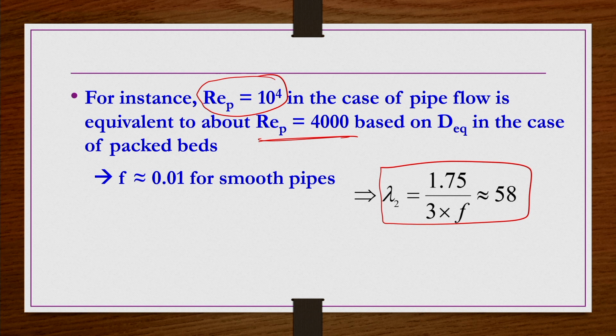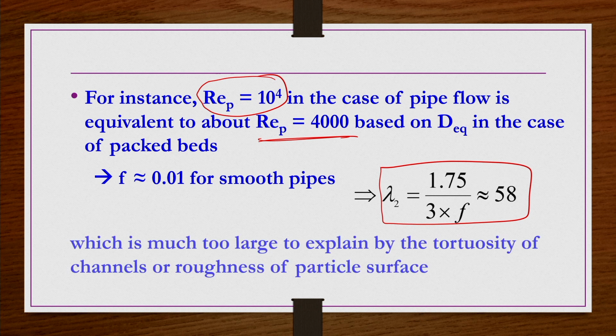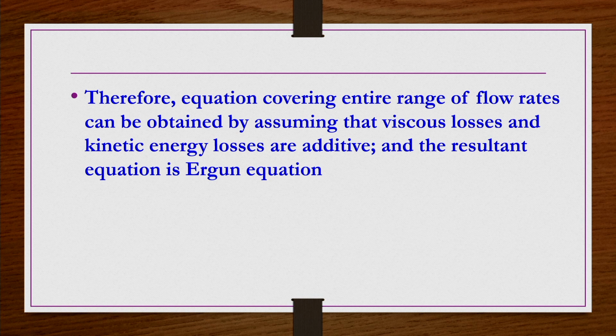So much high value which seems to be unrealistic in general, which is much too large to explain why the tortuosity of channels or roughness of particle surface is so large, values like 58, something like this. However, we can use them with a constant 1.75 rather than using 3f lambda 2. So, covering the entire range of flow rates, one can obtain the pressure drop by assuming that the viscous losses and